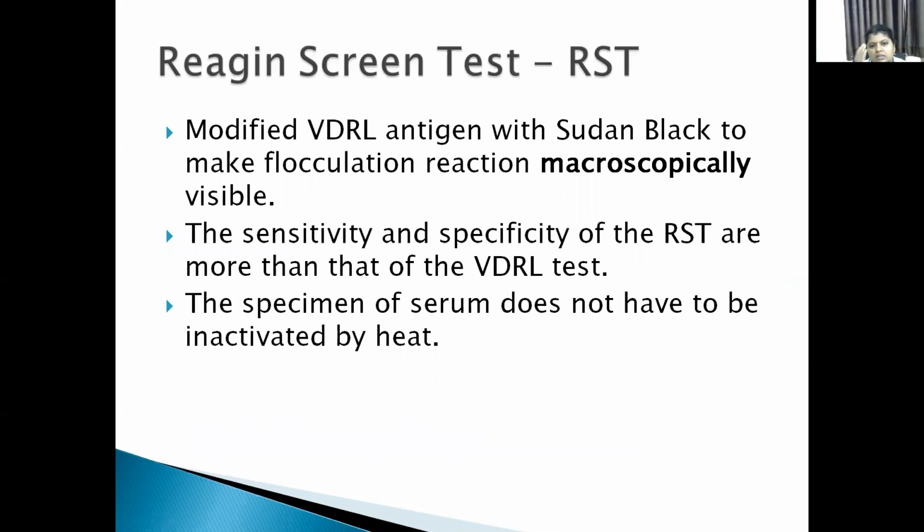This is another test, RST, reagin screen test. Here the antigen contains fluid and carbon particles. The reaction also can be observed macroscopically. Sensitivity and specificity are more than that of the VDRL test. Here it doesn't require any inactivation of the serum by heat.